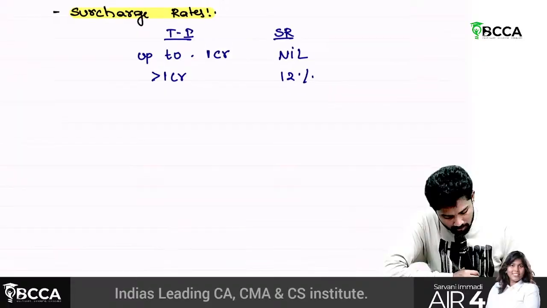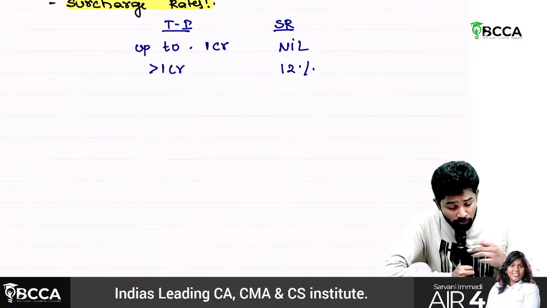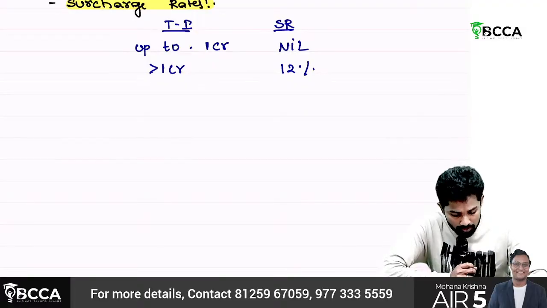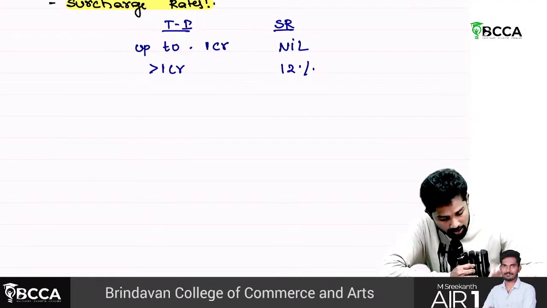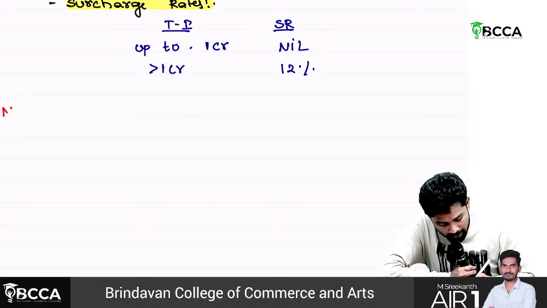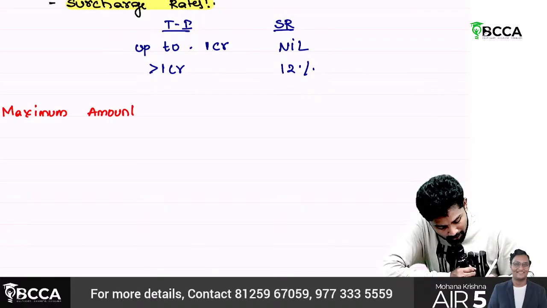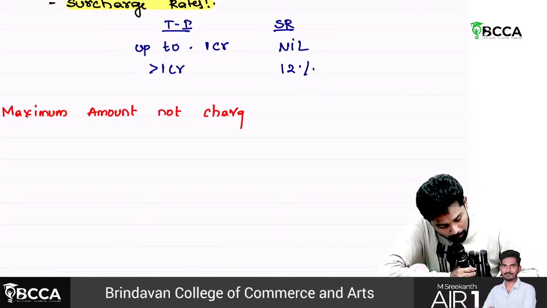So we'll be discussing first a few basic points only. We know these things already, but just to have a clear understanding of the terminology. The first one is the maximum amount not chargeable to tax.